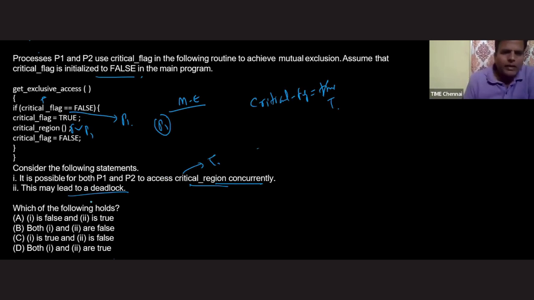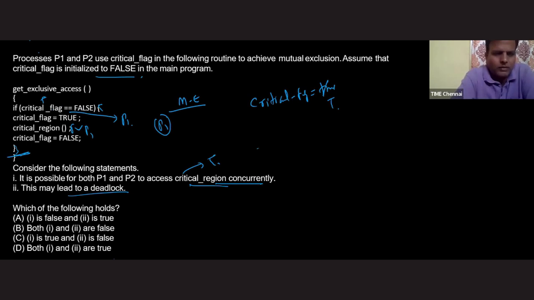Next one. This may lead to a deadlock. Let's check this one. If you observe closely, whatever processes come, they check the if condition. If it is true, they execute inside the if. If this if condition becomes false, then they come out of this program itself.